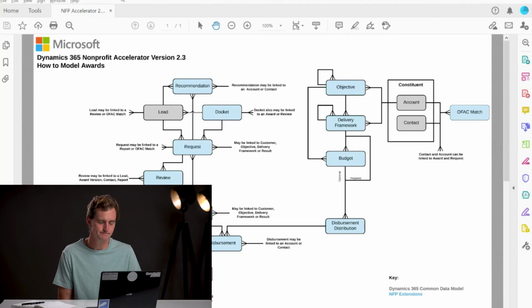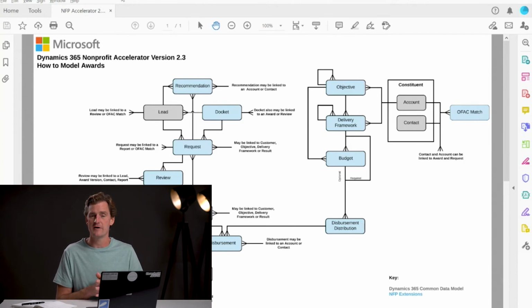So let me shift over to the right-hand side now to talk about how an organization establishes its reason for being, its purpose for making these awards in the first place. So the objective entity is meant to represent the highest level things that your organization is focused on. It might be something like global health, education, safety. If you were to span all of the sustainable development goals out, each of them would be an individual objective, for example. So it's a very, very high level record. Now you can also structure objectives to provide that next level as well. So you can see that you can have a parent objective within the application also.